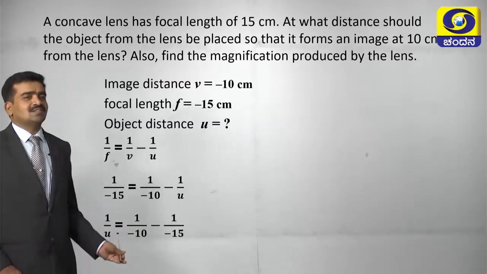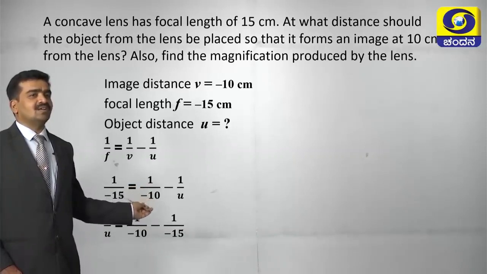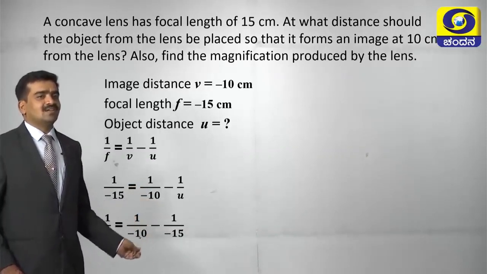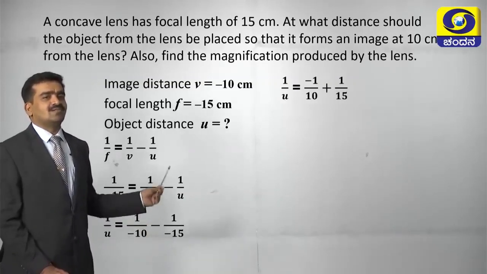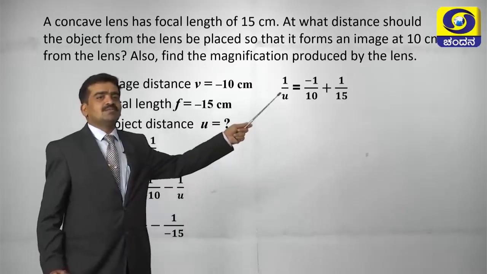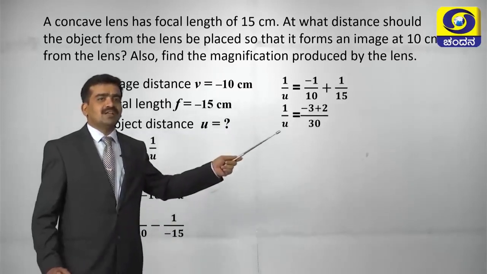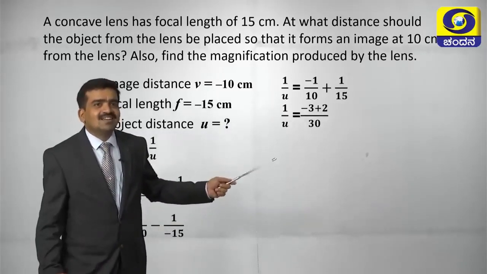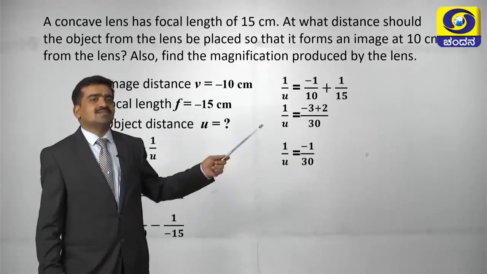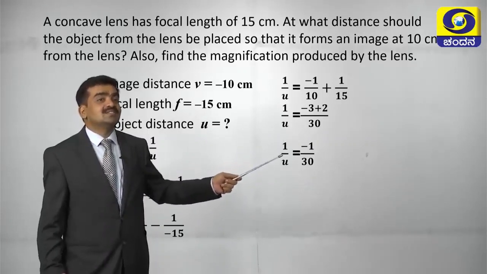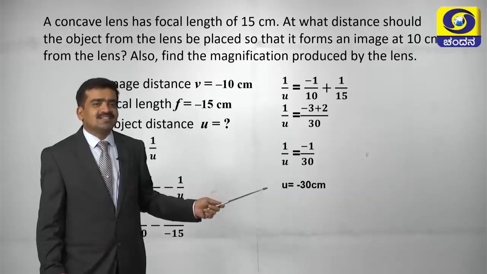Then after simplification, after transposing u to the left hand side and taking minus 1 over 15 to the right hand side, we will get 1 over minus 10 minus 1 over minus 15. After further simplification, 1 over u is equal to minus 1 over 10, and minus into minus becomes plus, plus 1 over 15. Then the LCM for 10 and 15 is 30. Then the numerator becomes minus 3 and plus 2. Then 1 over u is equal to minus 1 by 30. After taking the reciprocal, u is equal to minus 30 centimeter.